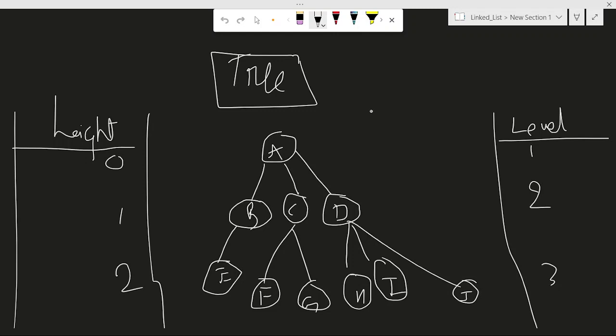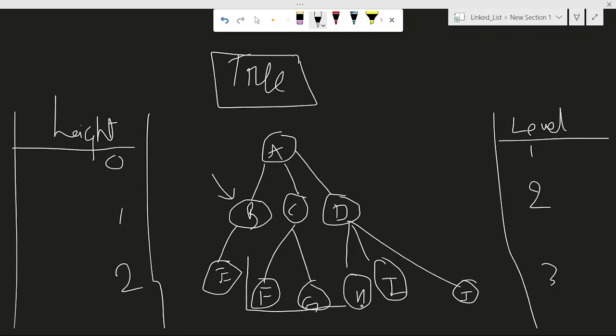Then let us go to subtree. Any node in a tree and its descendants are called a subtree. You take any node, like I will take node B, then its descendants. Descendants means what comes below it: its child, its grandchild, everything.